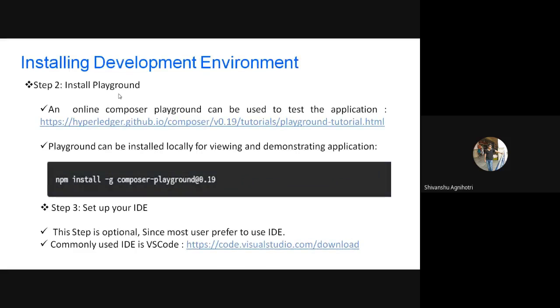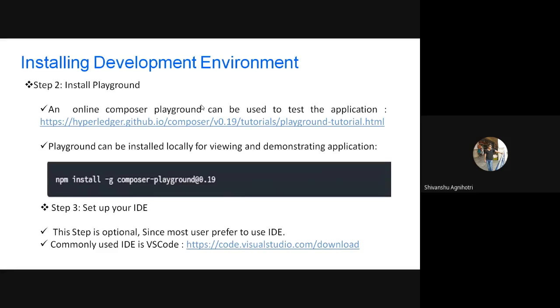After that there is a concept of a .bna file, which we generally call a banana file. After writing the code for your application, there will be some commands, and using those commands you can generate the banana file of your folders, and that will be a single file. For example, you can consider it like a .zip file. So like a .zip file, there is a .bna file, and there is an online Composer Playground. This is the link for that online playground. Going to this link, you can directly select and upload that banana file over the online Composer Playground, and you will get some UI to test your application.